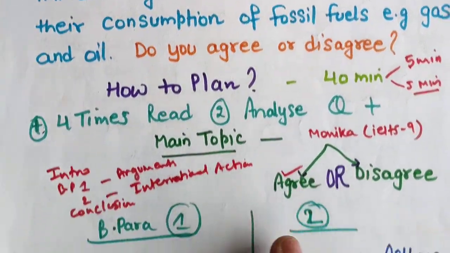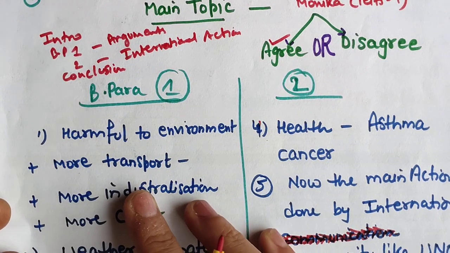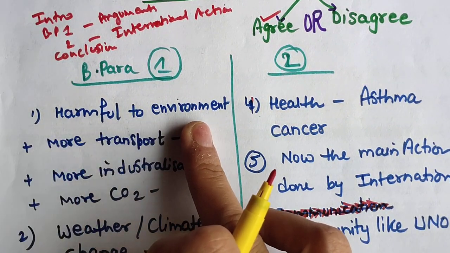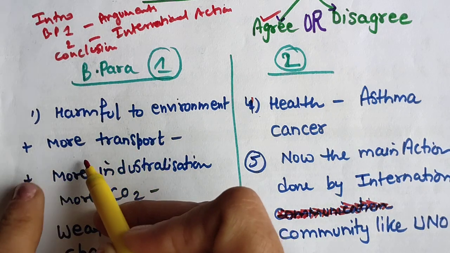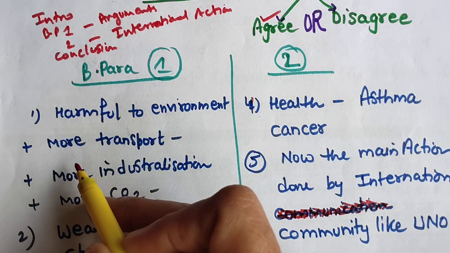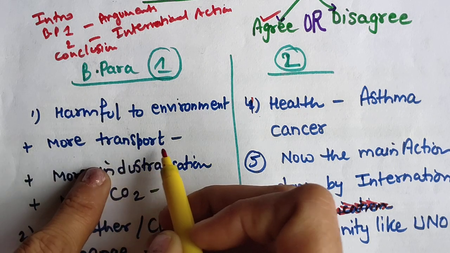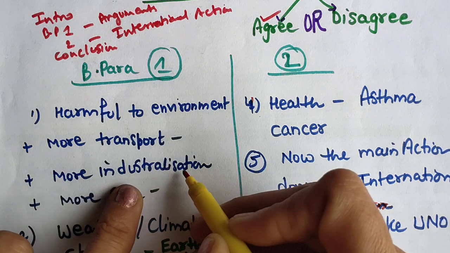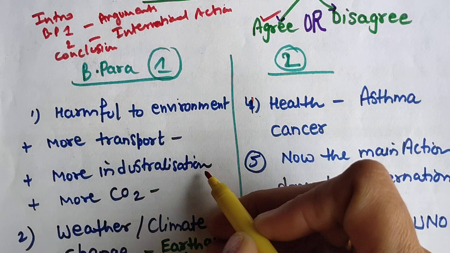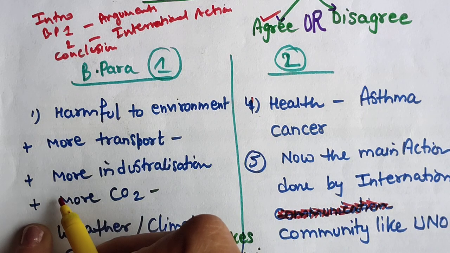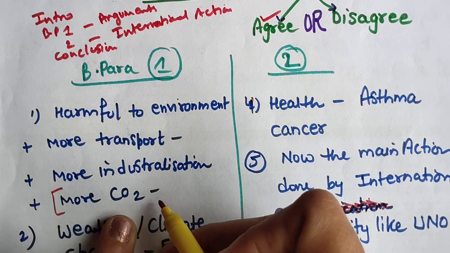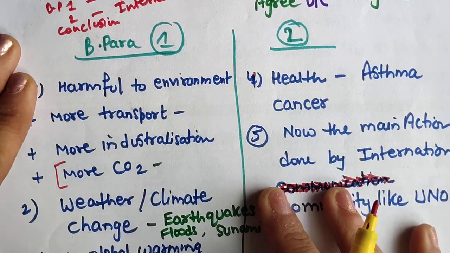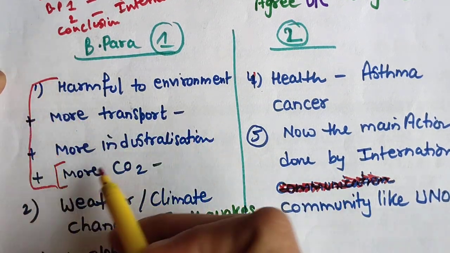So why I agree? Because if we are using more and more fossil fuels, it is harmful to the environment. So yes, because nowadays you will give some reasoning. More transportation facilities have developed due to more tourism, and more industrialization is coming up in many areas, in many nations. So what will happen? This is the result, more carbon dioxide in the environment, in the air. And of course this is the first point why it is harmful.